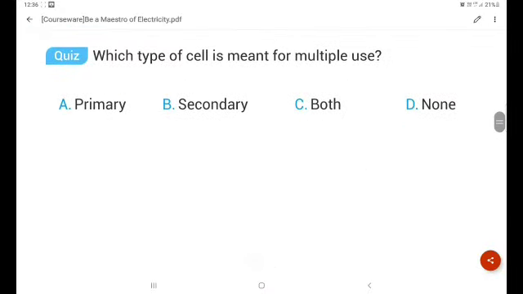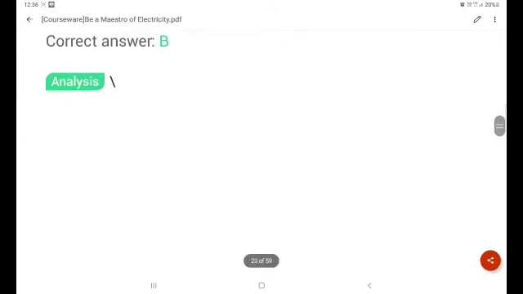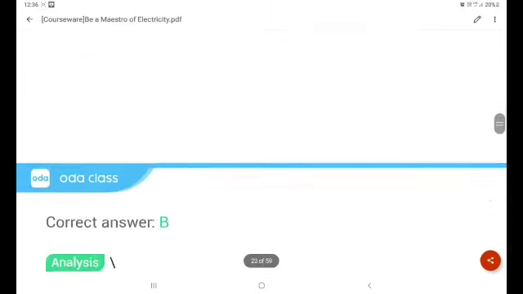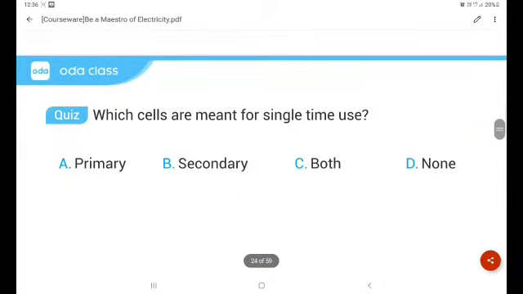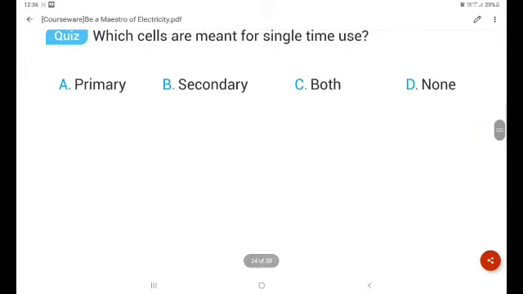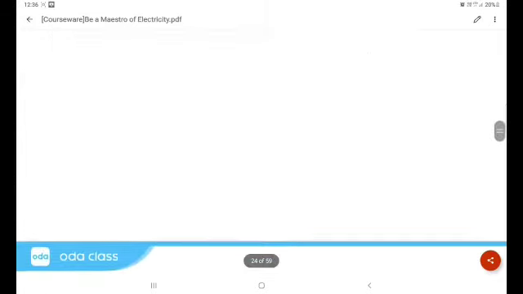Which type of cell is for multiple use? Multiple means secondary, because in the word itself there is 'second', so we can use it a second time, so it's called secondary. See, the answer is secondary. Which cells are meant for single-time use? Single-time use means primary, because 'pri' means one, so it's primary.